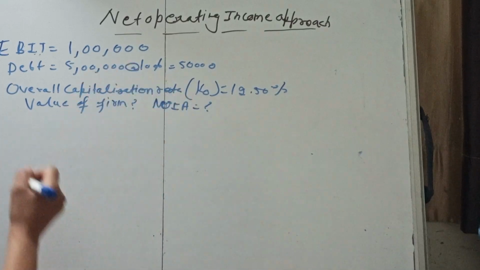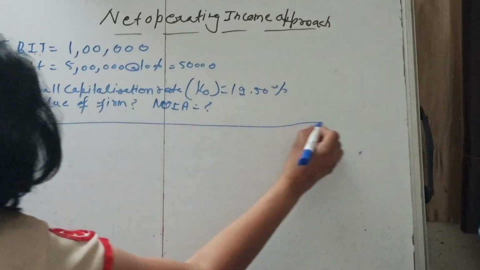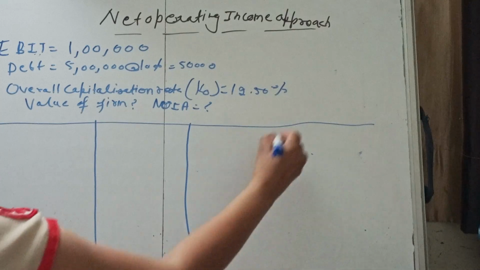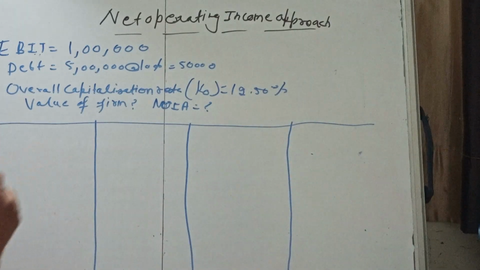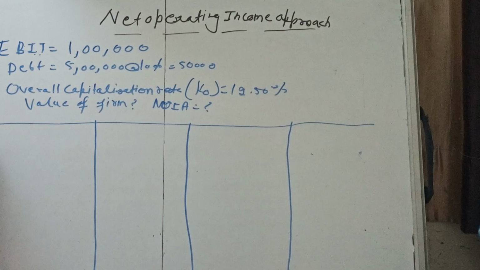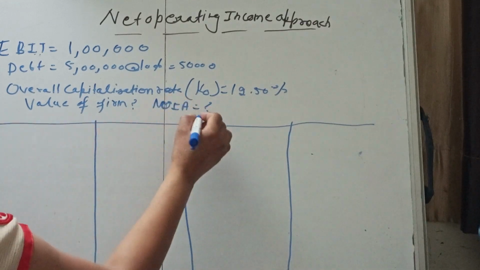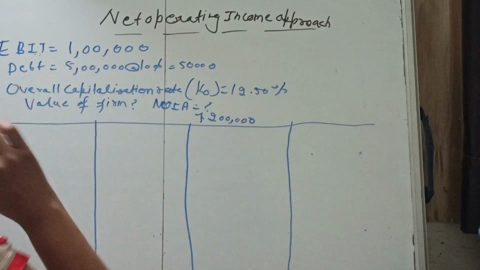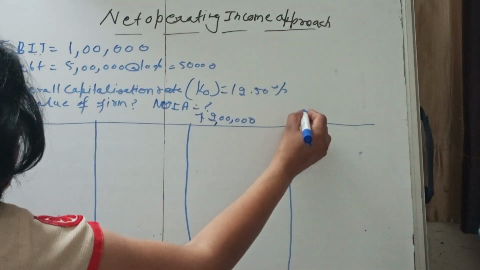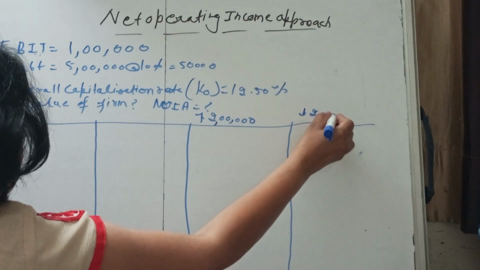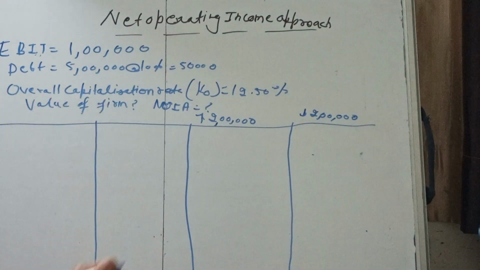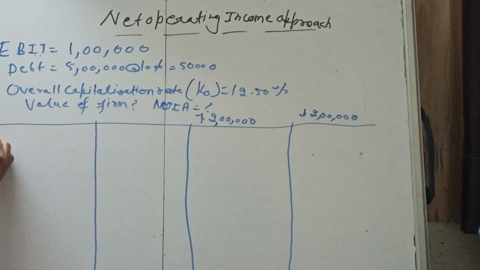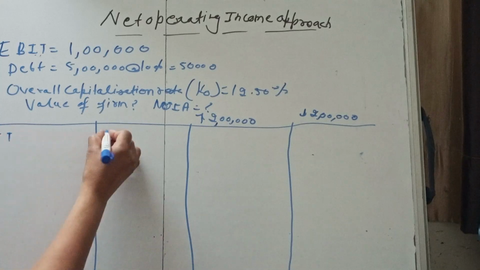Okay, now make a table. Existing. First EBIT. This condition is when we increase the debt proportion by 2 lakh, and here when we decrease the debt proportion in our capital structure. Rest of the things will be the same. EBIT is given as 1 lakh.